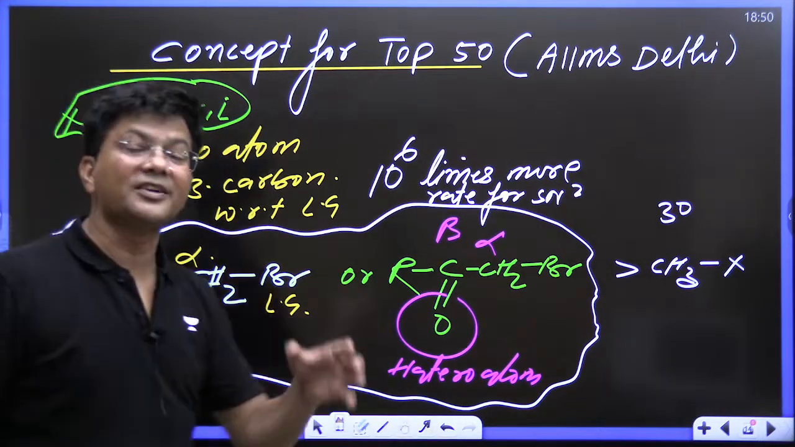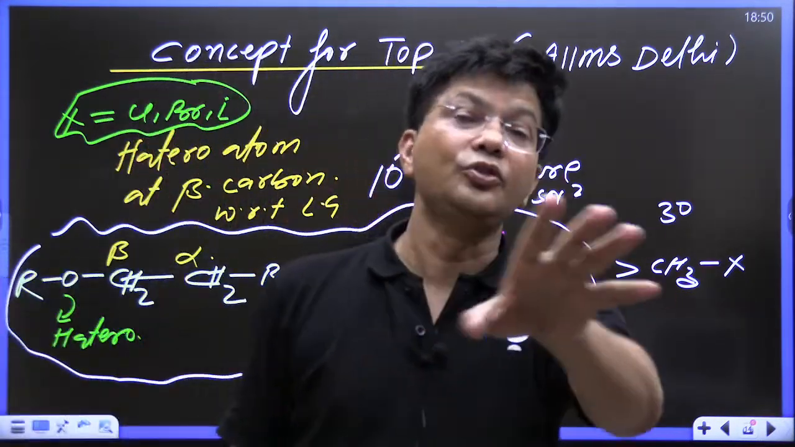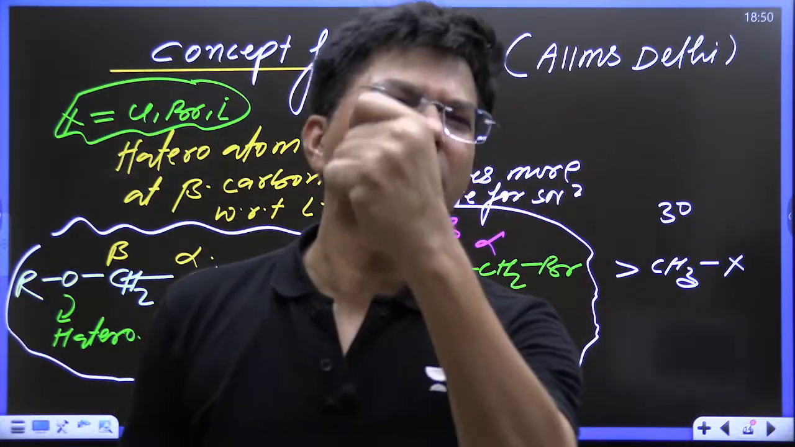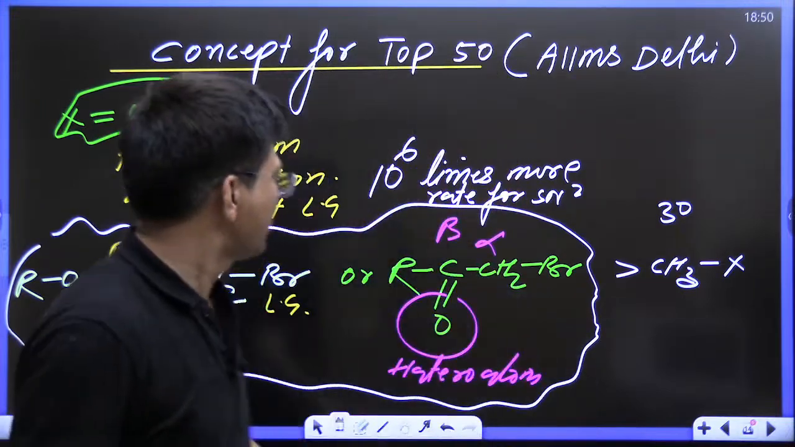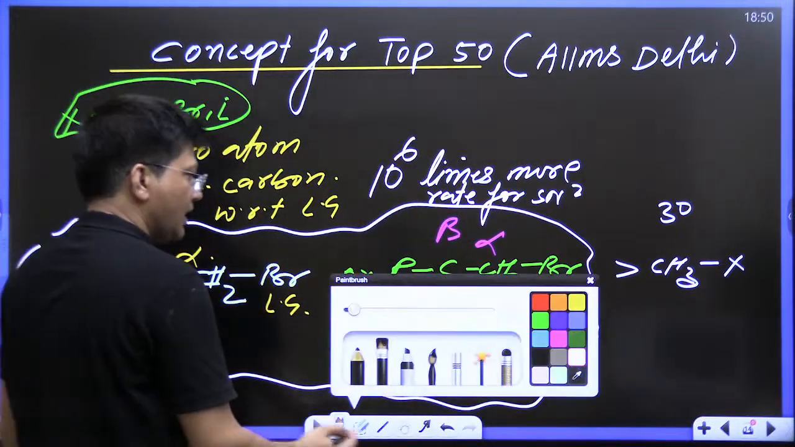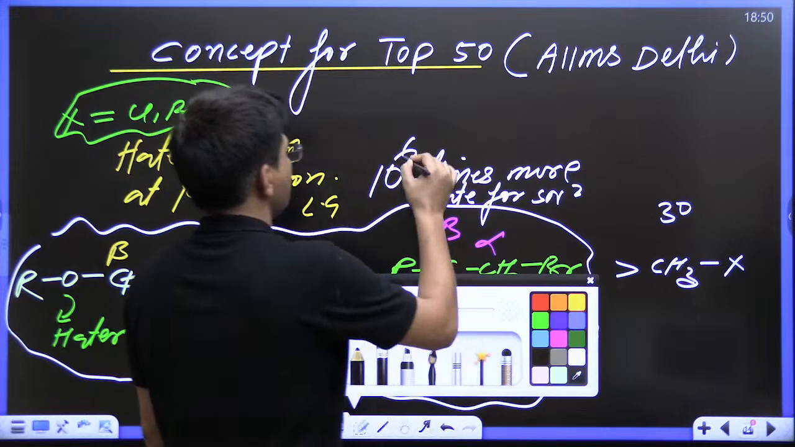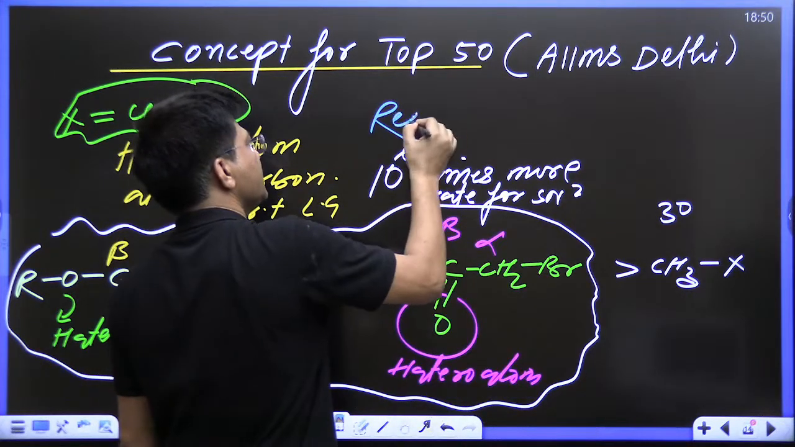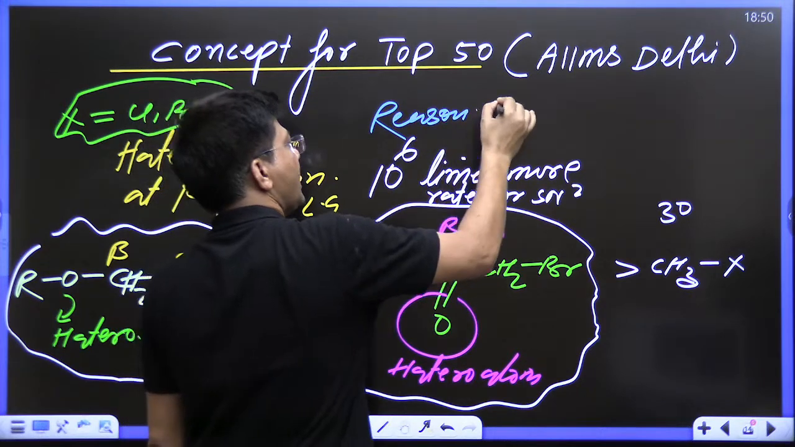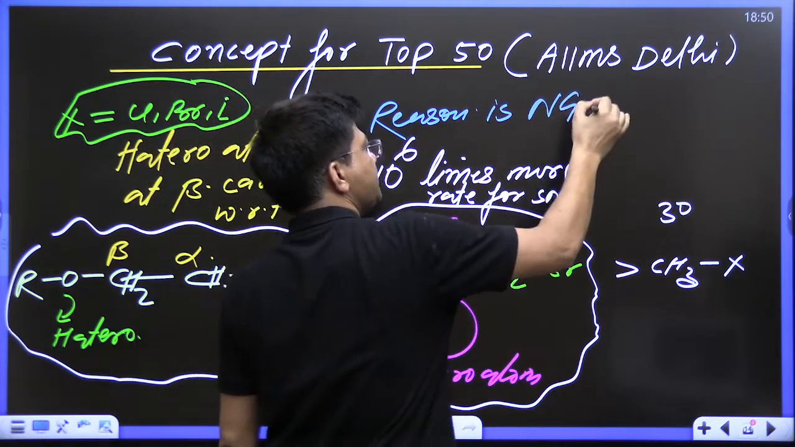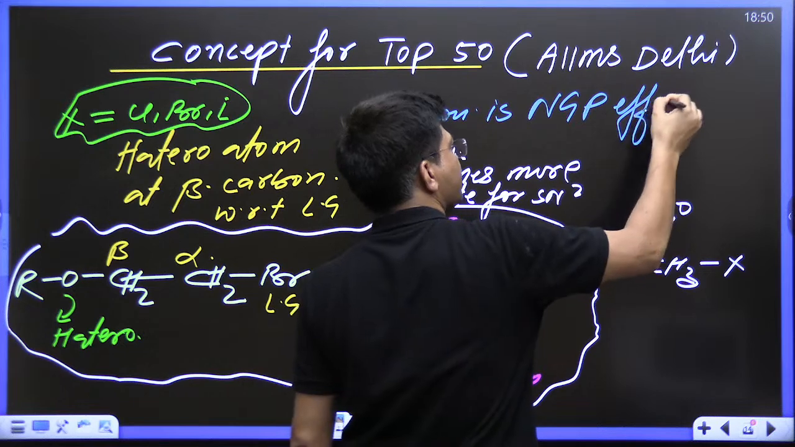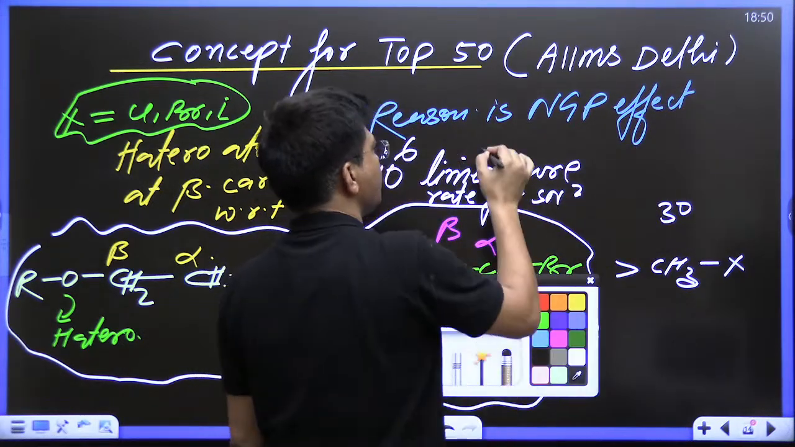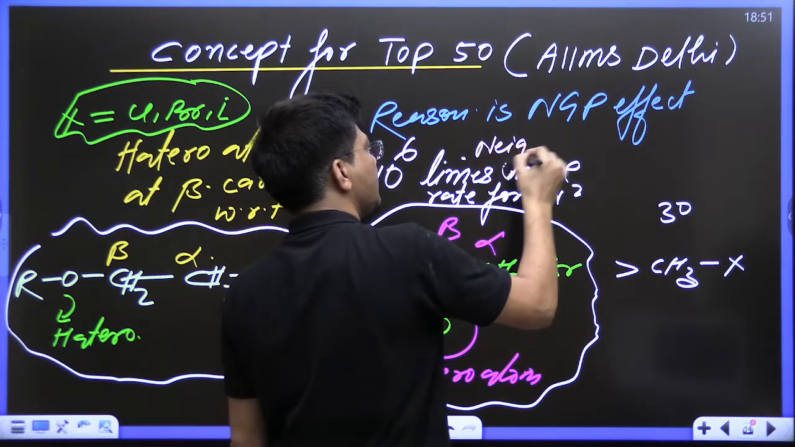The reason for it, neighboring group participation, is not in your syllabus, but yes, which one is going to show SN2 with maximum rate? That is in your syllabus. So remember that its reason is the NGP effect. What is the NGP effect? Neighboring group participation. NGP means neighboring group participation, but it is not in our syllabus.